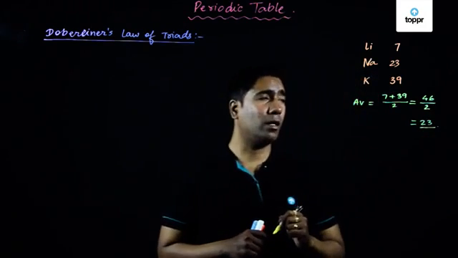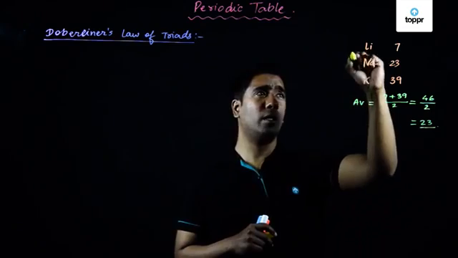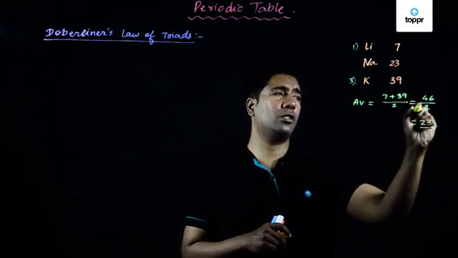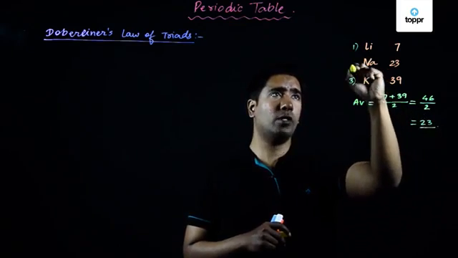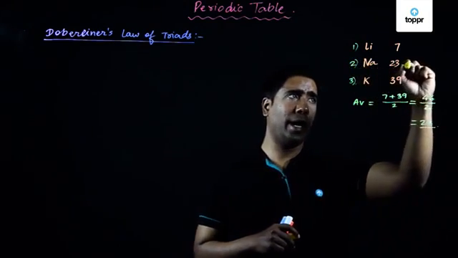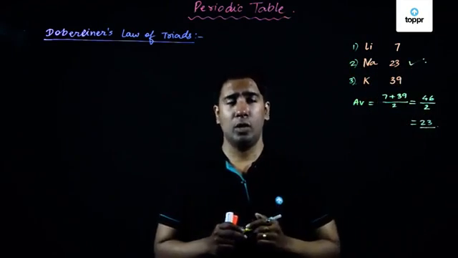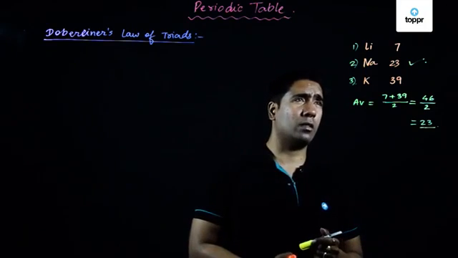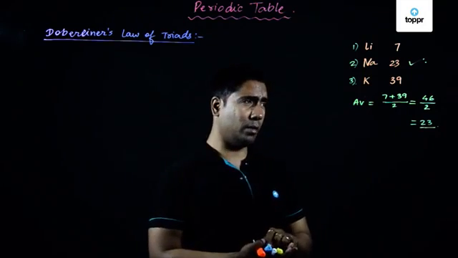So therefore here the average of the atomic weights of the first element and the last element is equal to 23, which is exactly equal to the atomic weight of the middle element. Döbereiner had also given a few more examples. Let us consider a few more examples in this.